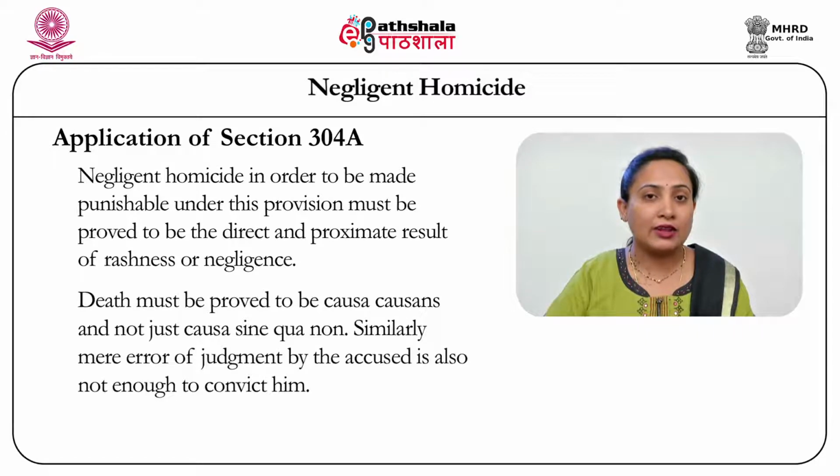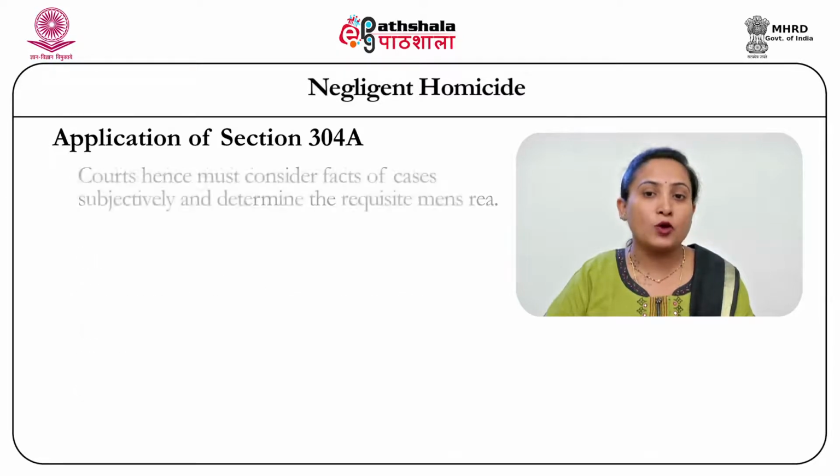Similarly, courts have further clarified that a simple error in the judgment of a person need not be considered as negligence. There should be clear proof of mens rea in the form of negligence or rashness on the part of the accused. This is emphasized more in cases of medical negligence, where courts have repeatedly said that an error of decision on the part of the doctor alone shall not be a case that can bring an offence of causing death under this particular provision. Courts hence must consider the facts of each case subjectively and determine the requisite mens rea